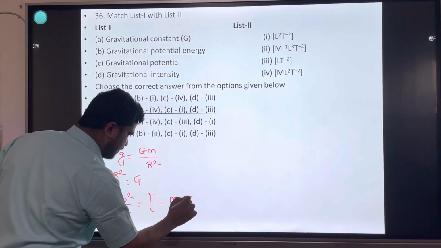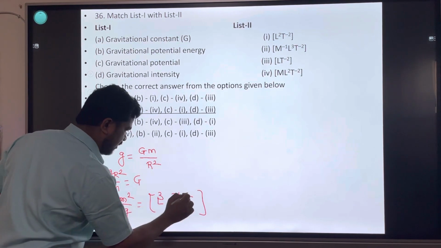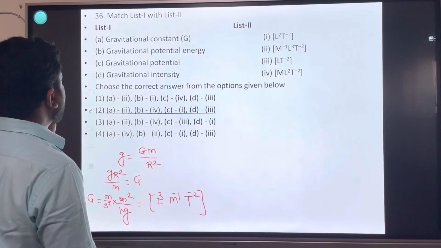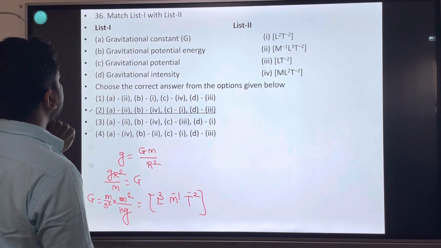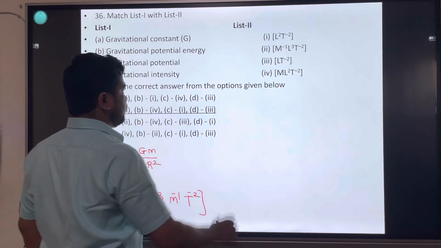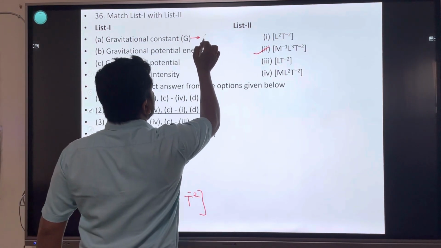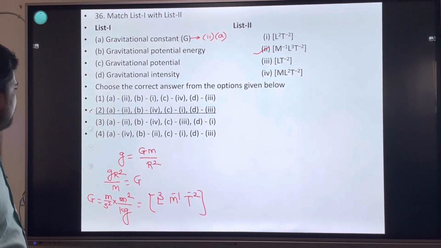Length 3, mass kg minus 1, time minus 2.